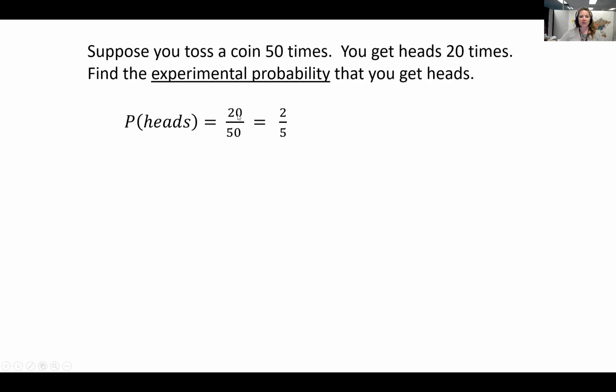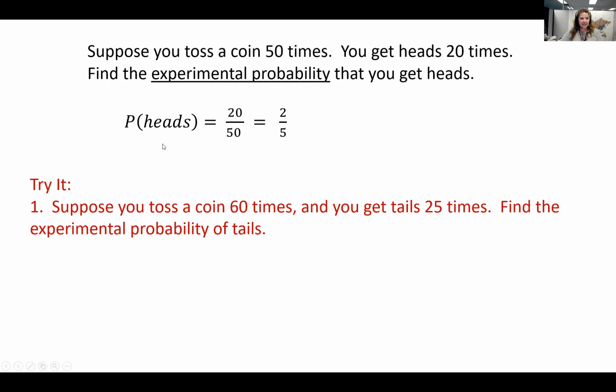Well, we know in theory, 50% of the time you'll get heads. So the theoretical probability would be 25 out of 50, right? So the experimental and theoretical probabilities don't always match. However, you'll find it's been proven that the more experiments you do, the closer those two numbers will get to each other.